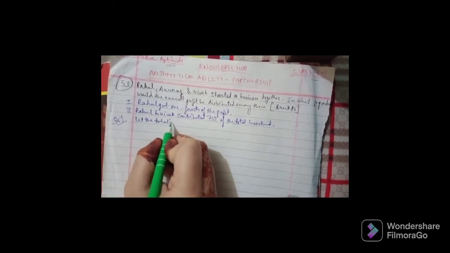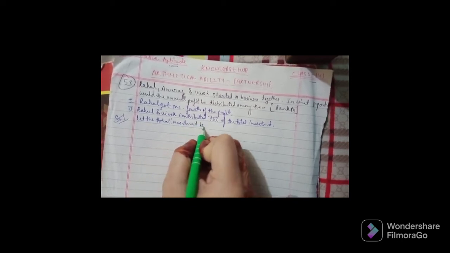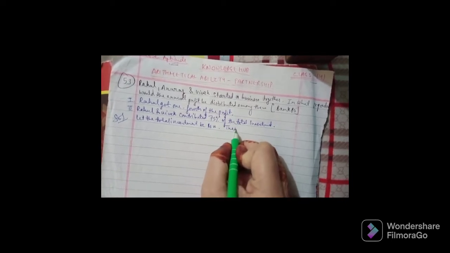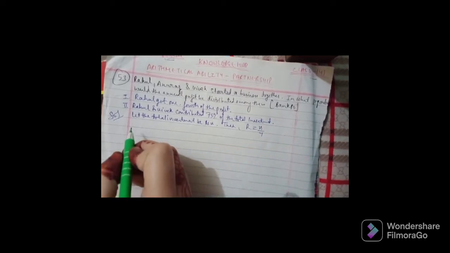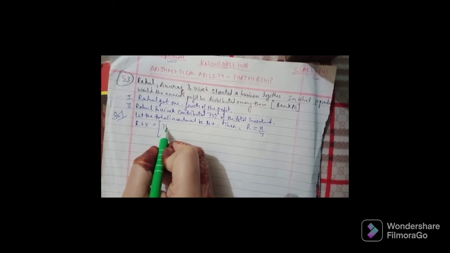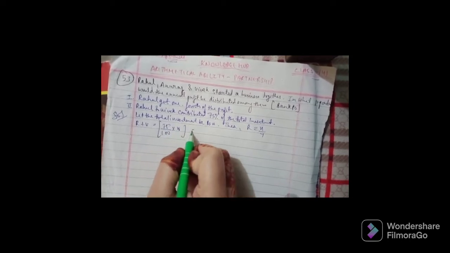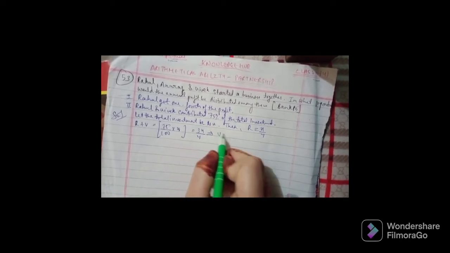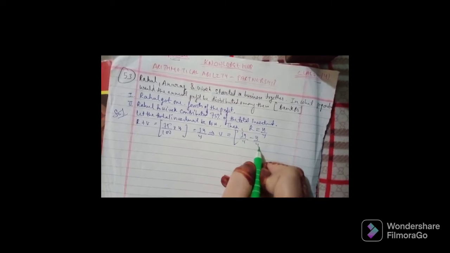Let the total investment be rupees X. Then R equals X by 4. So R plus V equals 75 upon 100 into X, which is 3X upon 4, where V equals 3X upon 4 minus X upon 4.